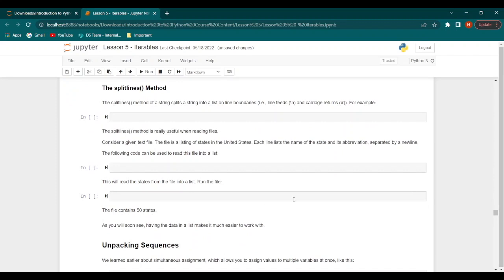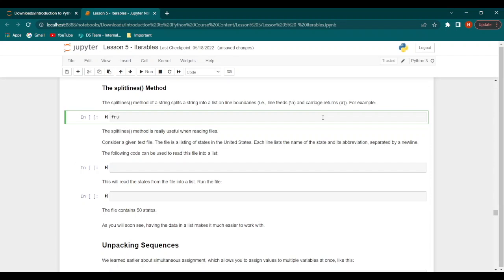Now let's have a look at the split lines method. So the split lines method of a string, as you can tell, splits a string into a list on line boundaries. This means that the line feeds and carriage returns are where the string would split. So let's just have a look at an example to make this a little more clear.